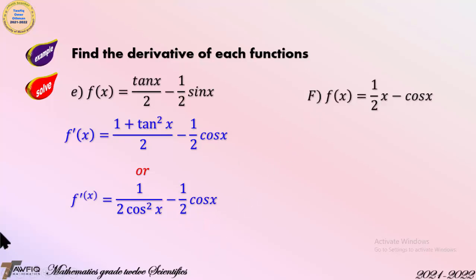f(x) is equal to 1 over 2x minus cosine x. f prime of x is equal to, write 1 over 2, then the derivative of x is 1, plus the derivative of cosine x, which is minus sine; minus times minus is plus sine.